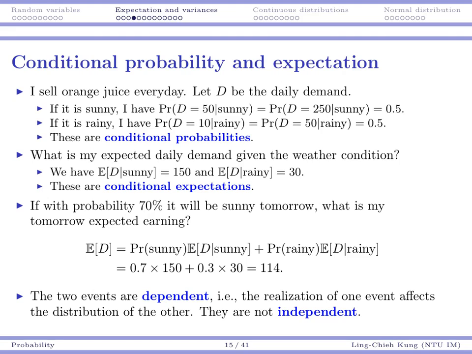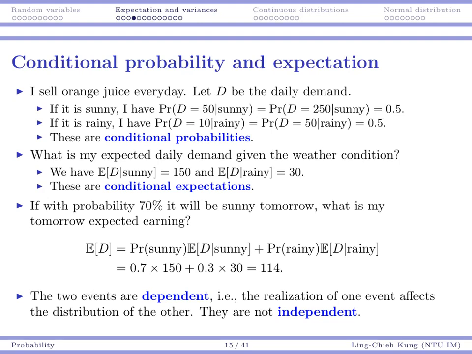It's just that they are 1/2, 1/2. And for the rainy day, the expected value would be 30, obviously. These are called conditional expectations. So now, how may we join all these things into one number? It depends on the probability for a sunny day or a rainy day to happen.